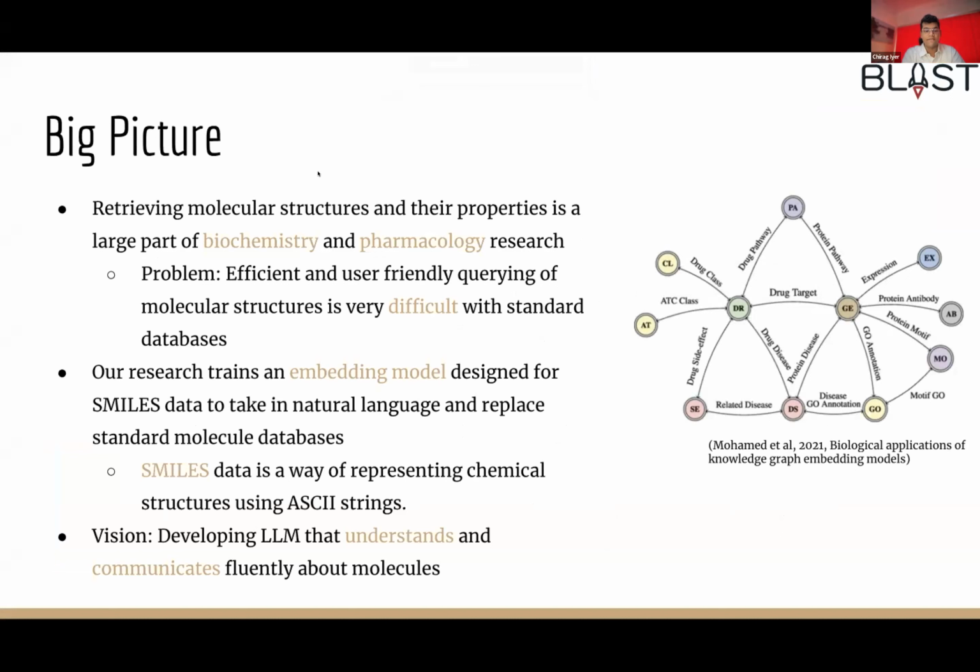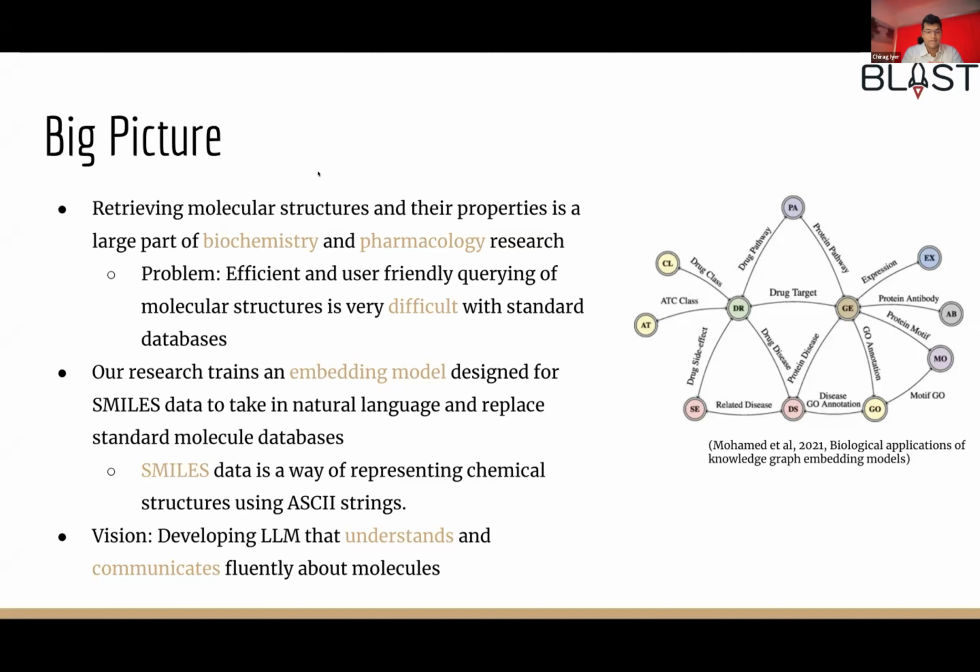In biochemistry and pharmacology, understanding molecular structures and properties is essential for innovative drug discovery and scientific progress. However, retrieving these insights from databases has its own challenges. For example, existing databases often lack efficiency and user-friendliness. Well, our research introduces a paradigm shift. We focused on crafting an embedding model tailored for SMILES data. This innovation isn't just about supplementing databases, it's about replacing them with a model that communicates fluently about molecules.